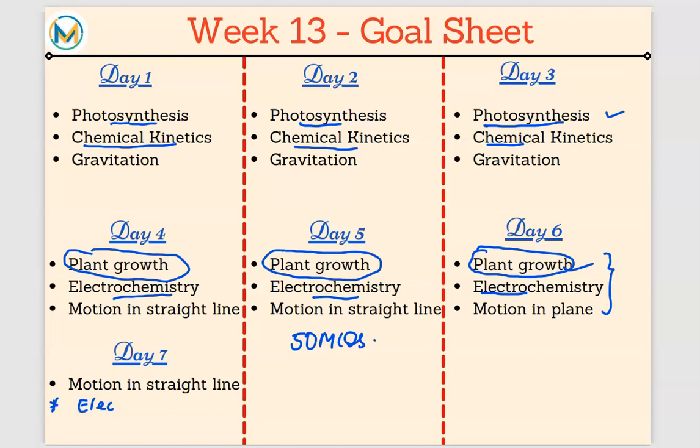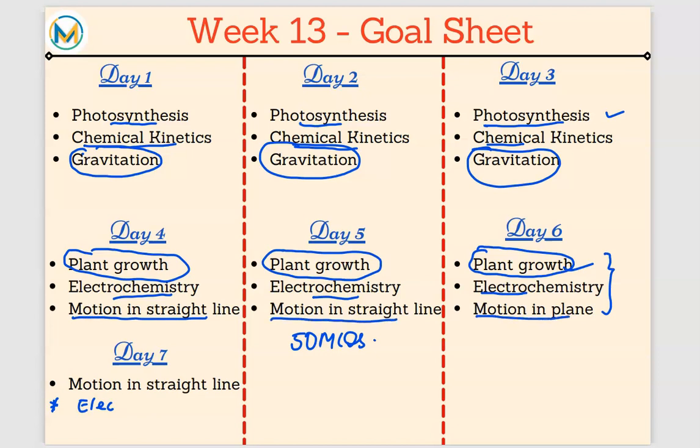So physics, gravitation 3 days. There's a lot of sums and numericals and derivation here, so 3 days should be sufficient. Motion in a straight line and plane 2 days each. So motion in a straight line here and motion in a plane here. So motion in a straight line 2 days and motion in a plane 2 days. So physics you will require all 7 days for this week.